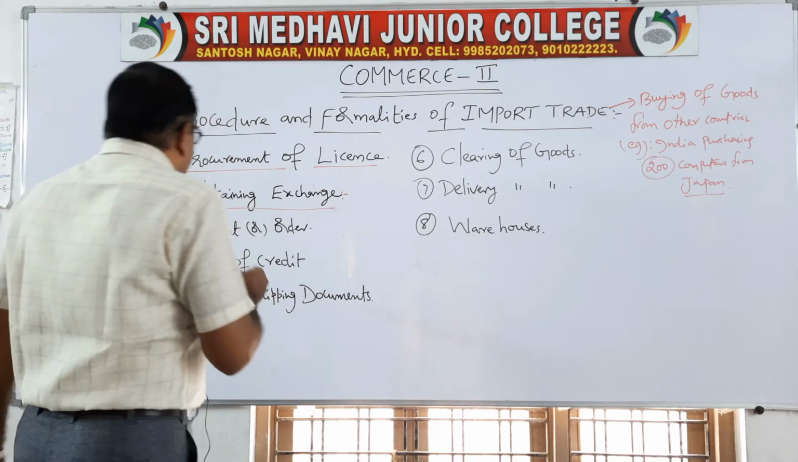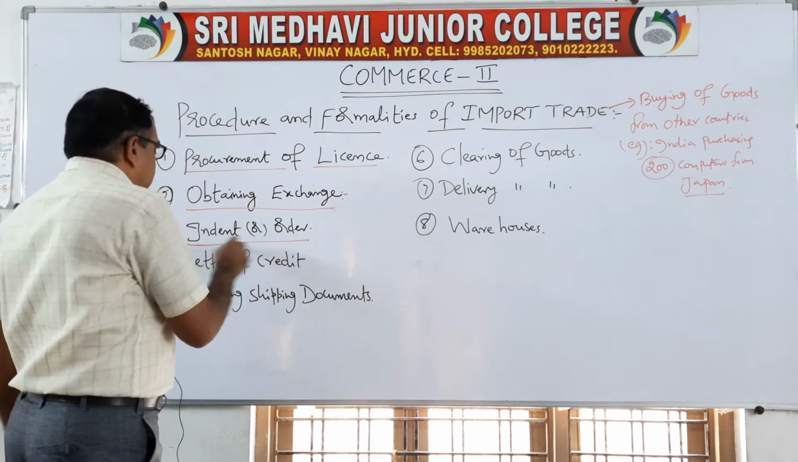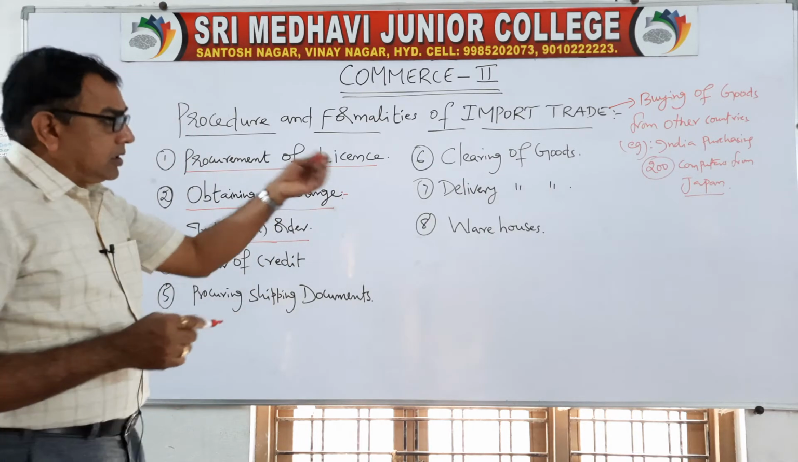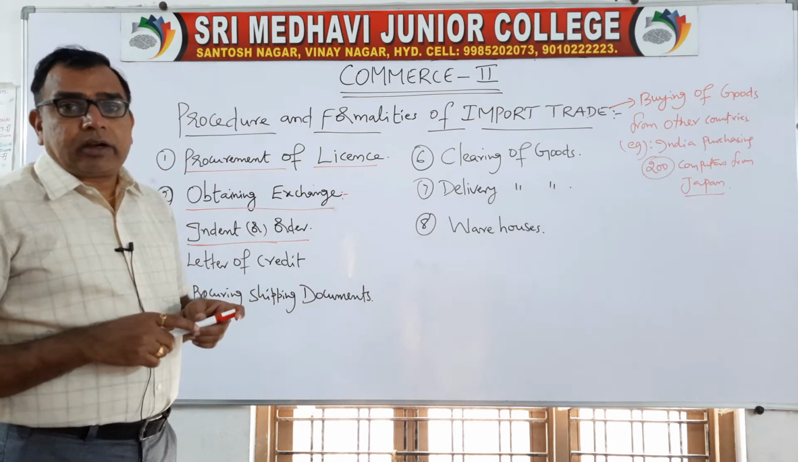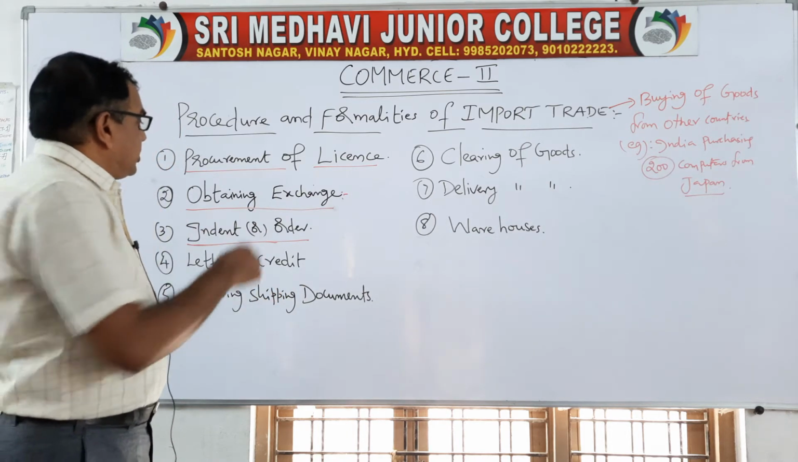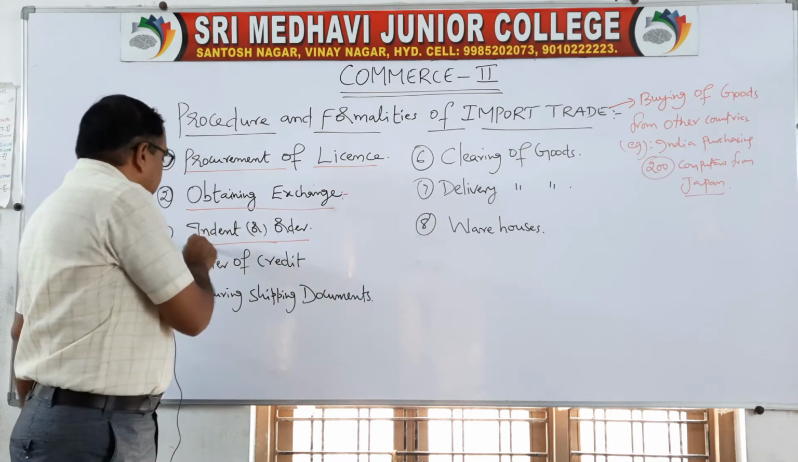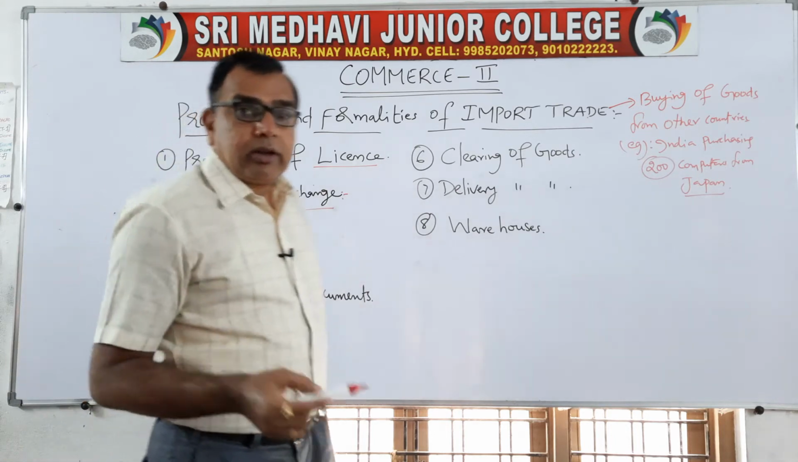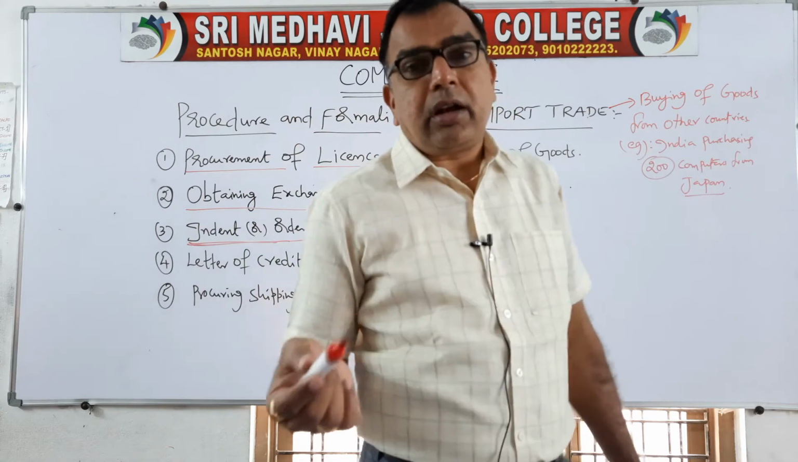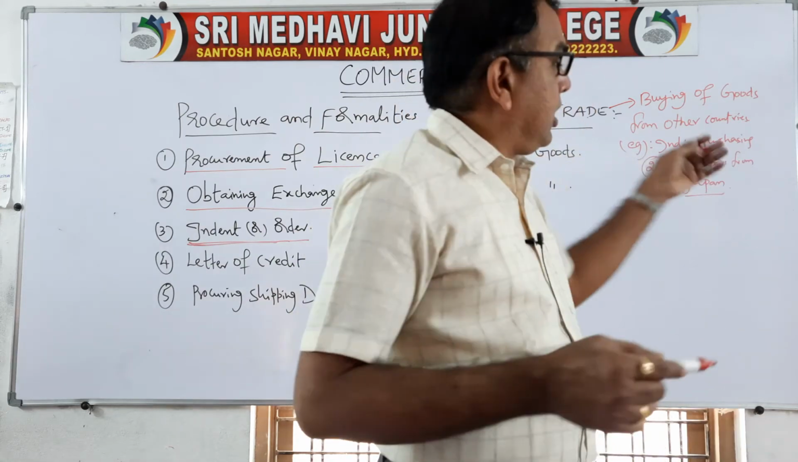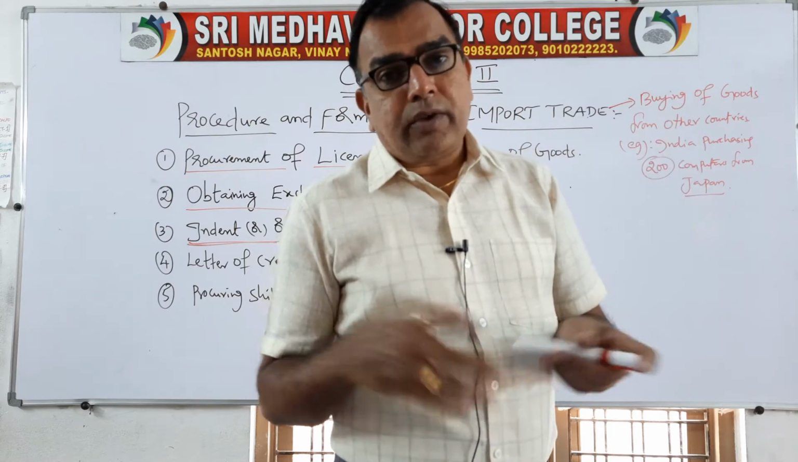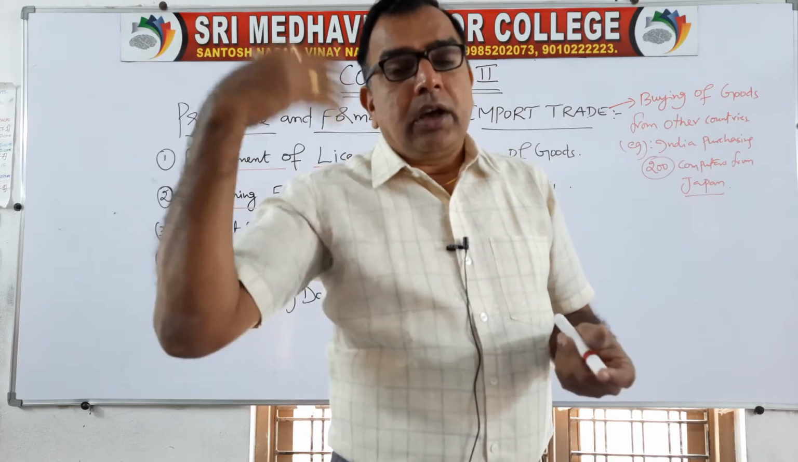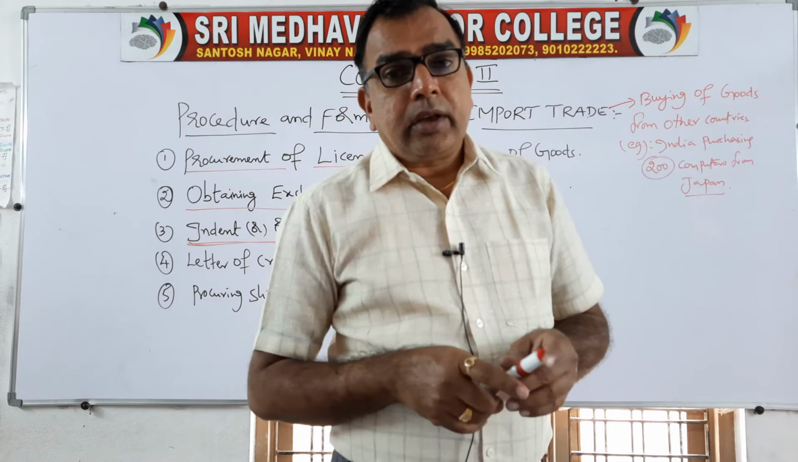Then indent or order. Now you are ready with money, whether US dollars or Britain pounds or any other country's currency, you are ready with money now. The third stage is give the order. Indent or order is how many computers you require, how many sheds you require, how many markers you require, how many fans you require. So to the exporter, because already you have done the inquiry.